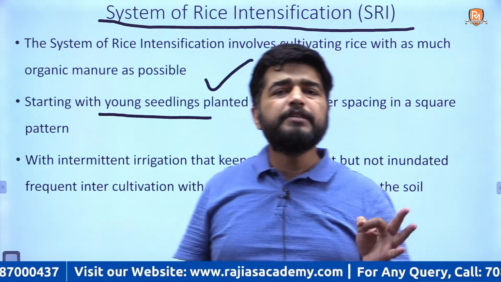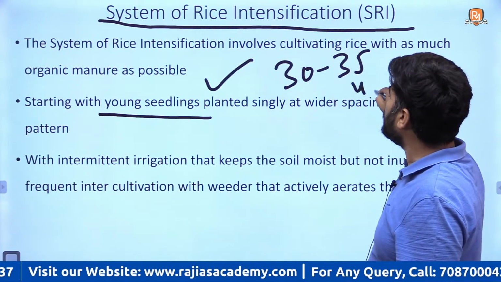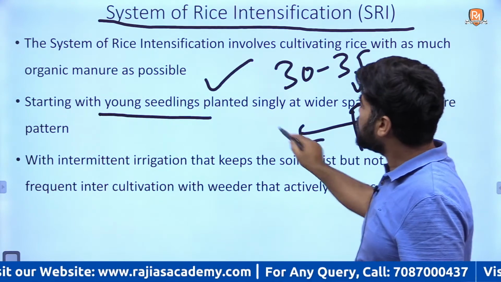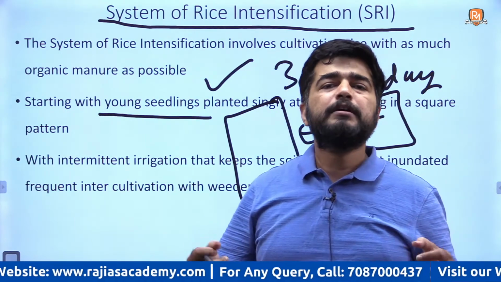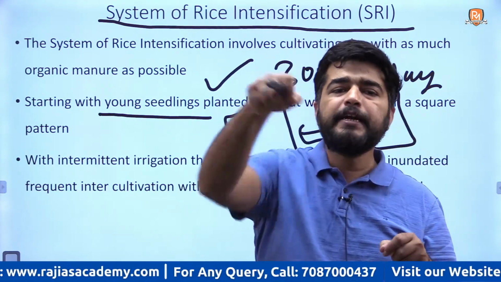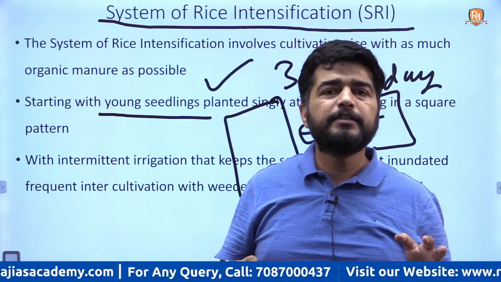In the traditional method, seedlings of 30-35 days or up to 45 days are transferred from a nursery, where seedlings are present, and planted in open fields. That is the traditional method.